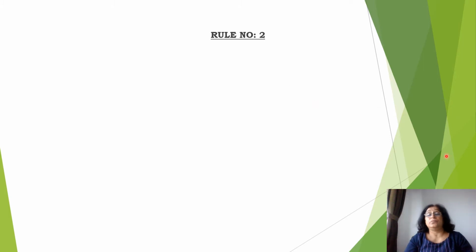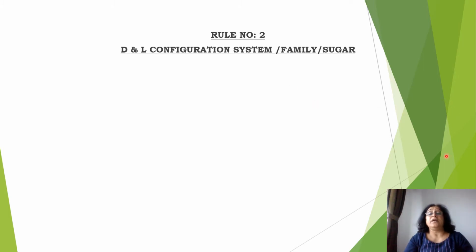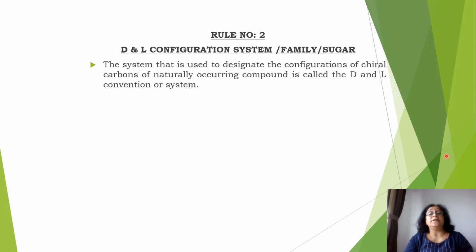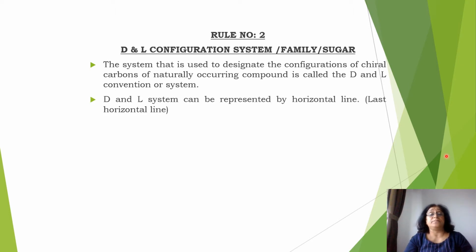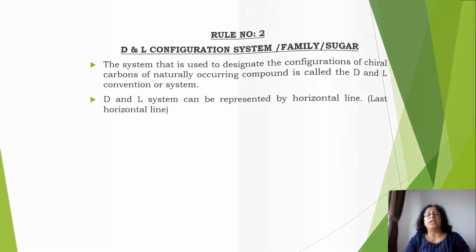Rule number 2: DL configuration system. The system that is used to designate the configuration of chiral carbons of naturally occurring compounds is called the DL convention or system. The DL system is represented by the horizontal lines, specifically the last horizontal line. So basically we have to see the position of OH on the last horizontal line.